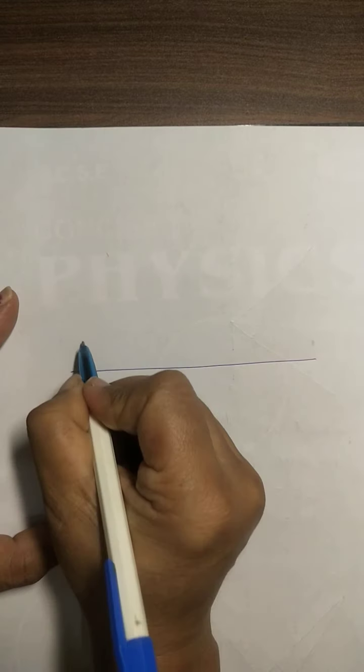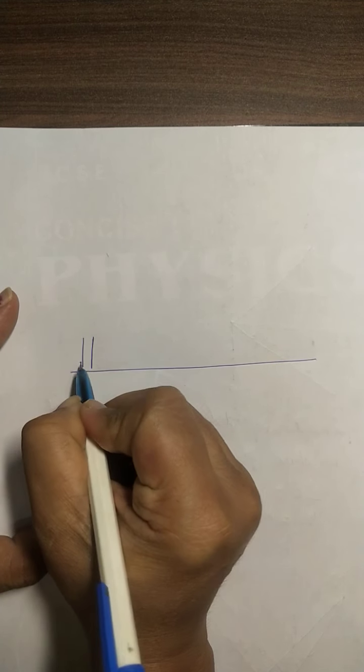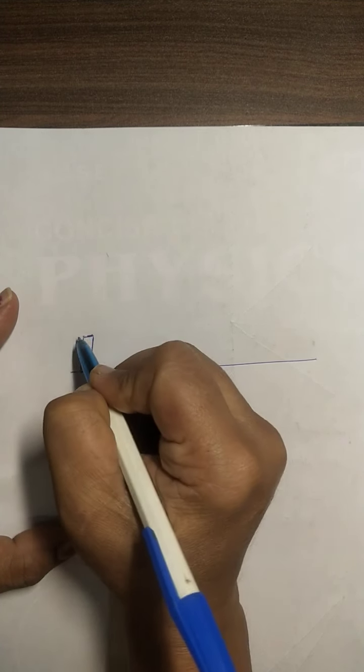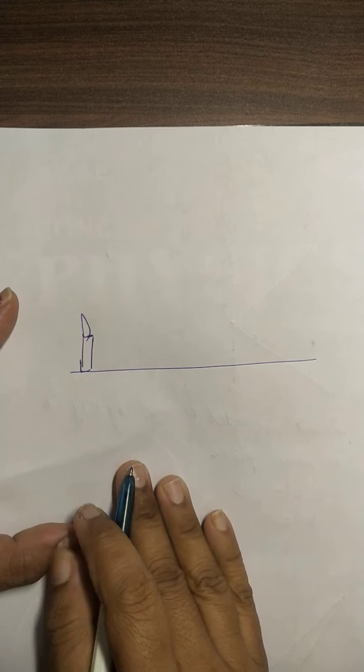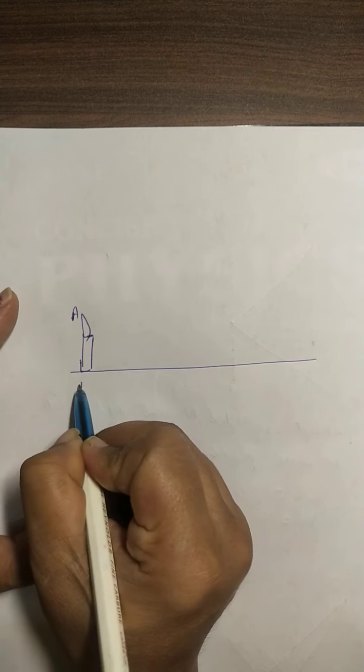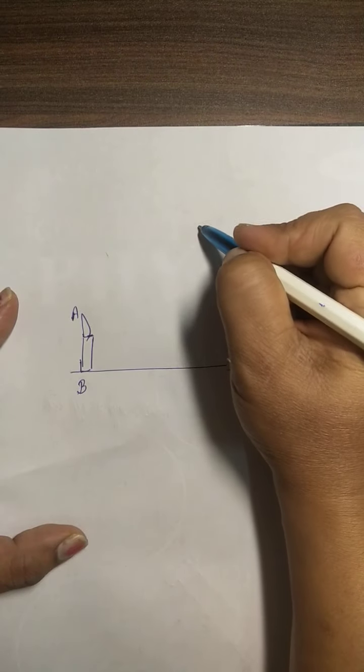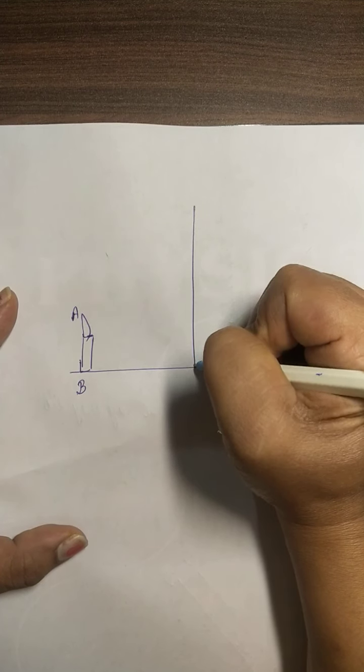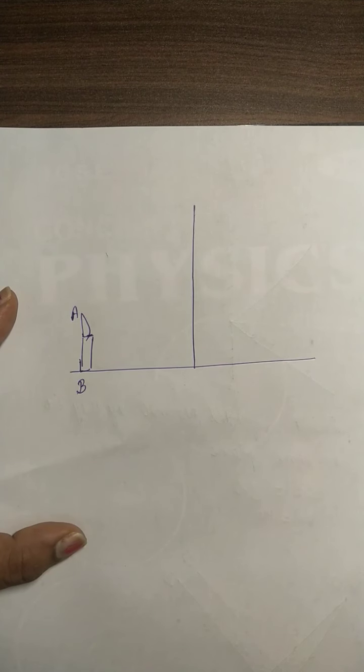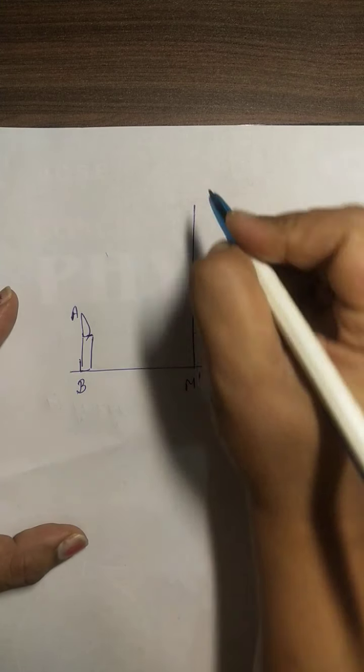Suppose this is a ground. We have a candle here. This is a candle. Suppose this is A, B, and a mirror is in front of the candle. Suppose this is M dash M.